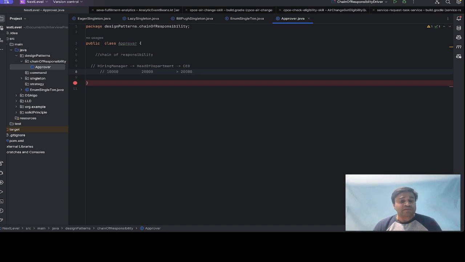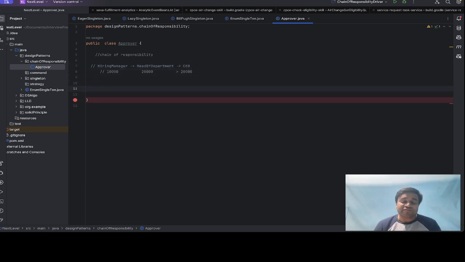Okay, so if the request comes to the hiring manager, it will check its limit, that is 10,000. If he or she can approve the request, it's good. Otherwise it will delegate the request to the next handler, that is the head of the department. Similarly, the head of the department will check, and if he or she can approve the request, it's good. Otherwise it will delegate the request to the next handler. Okay, so here the hiring manager, head of the department, and CEO are all handlers, to which requests are delegated. We are delegating the request.